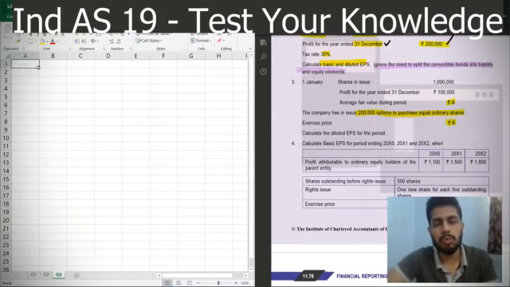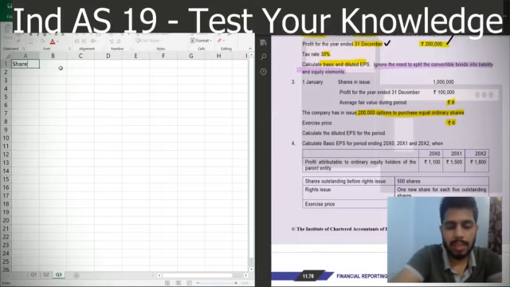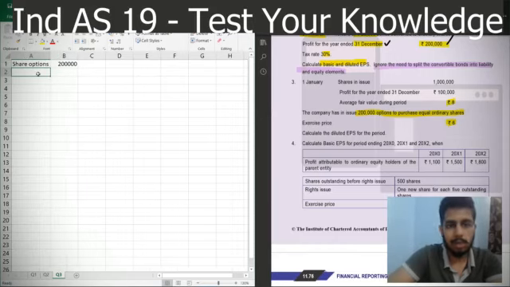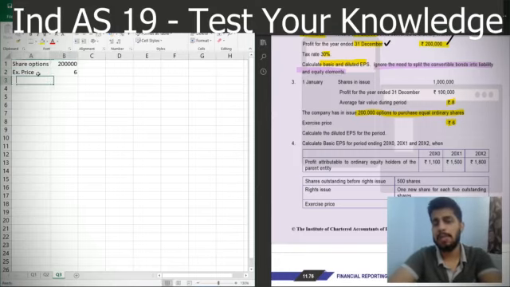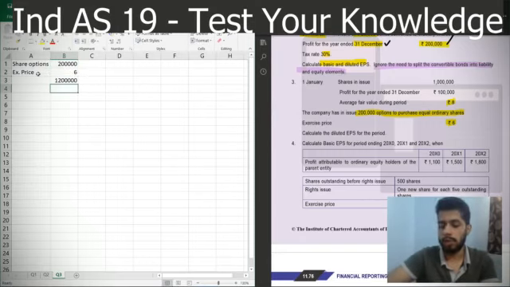That means that there is a hidden bonus element here. So let us do a quick calculation in this case. So the share options outstanding are 2 lakh. These 2 lakh share options have been availed at the exercise price of 6 rupees. That means if they exercise the option, they'll be effectively paying the company 12 lakh rupees.